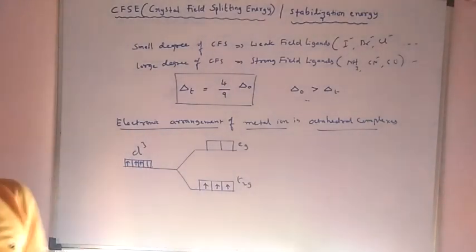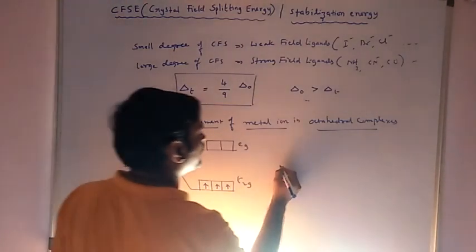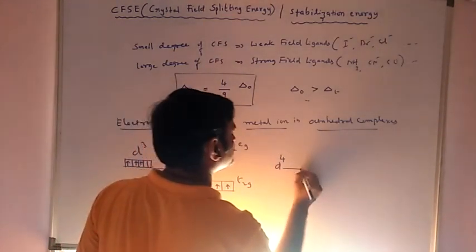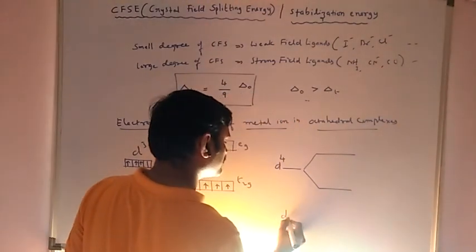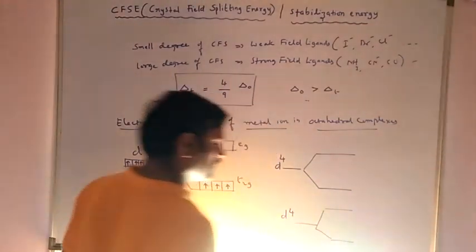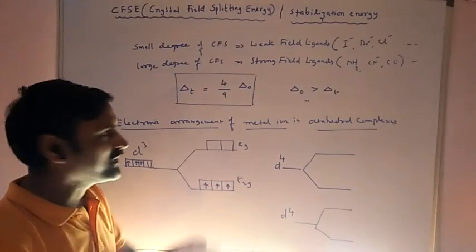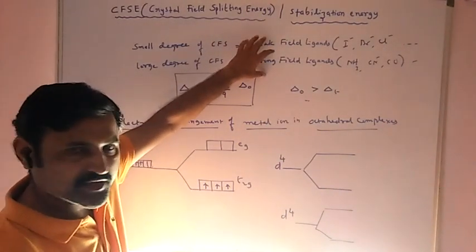Coming to another point, we have two options when a d4 configuration is considered in complex compounds. The d4 configuration gives clarity about the ligand's behavior, whether it is a weak field ligand or a strong field ligand.